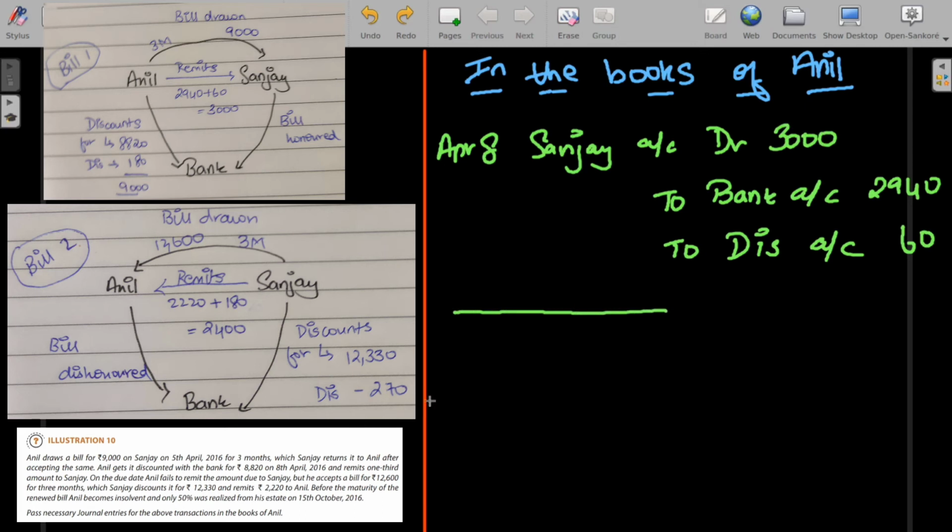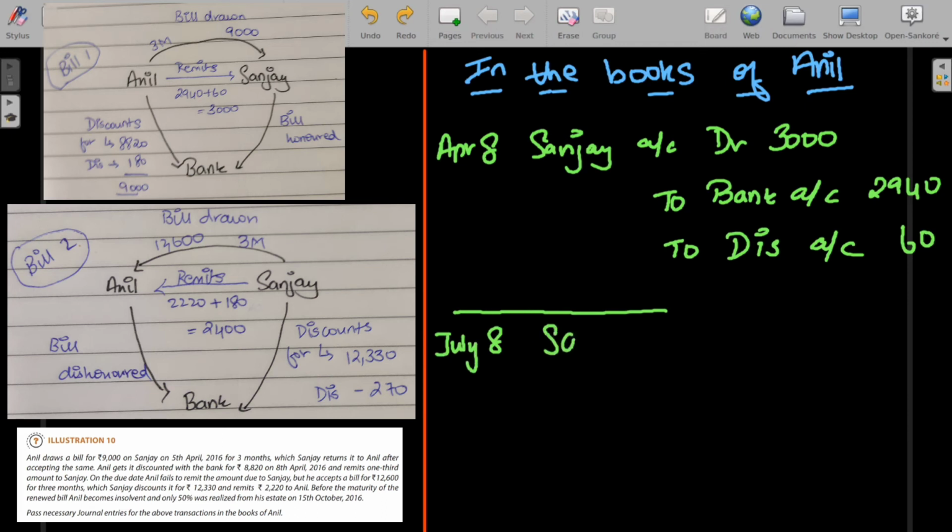Then what happened is that we couldn't pay the remaining amount, so Sanjay drew a bill on Anil. So here Anil becomes bills payable. So on 8th July, Anil becomes bills payable.